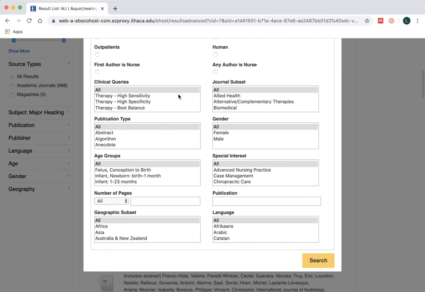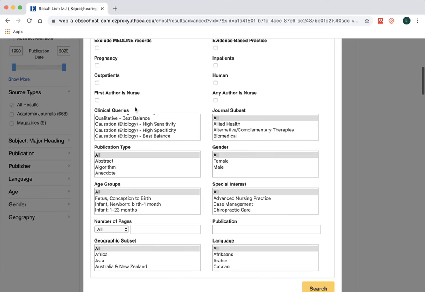Let's see. Going over here, the clinical queries, that's similar to what we looked at in PubMed, where these are set up to match all of the evidence-based practice questions. So, for example, let's say we want to find some therapy articles to see if the intervention of the cochlear implants works well. And so there's this highly sensitive, which means it's going to bring up more articles, highly specific, a smaller set, and then the balance is right in between. So I usually go with that.